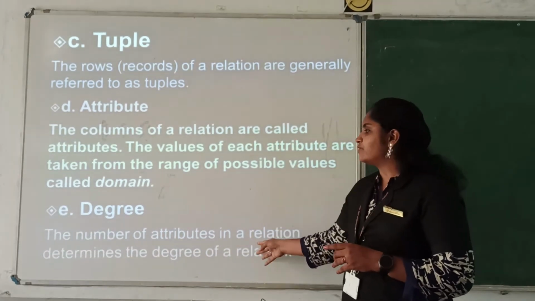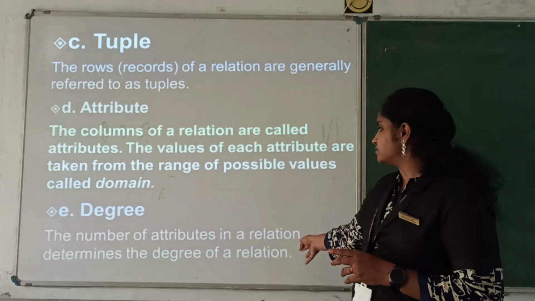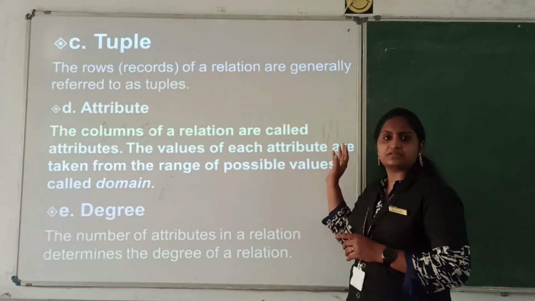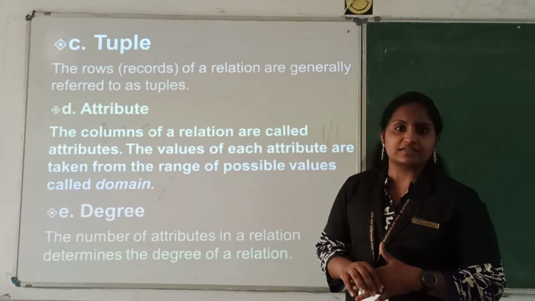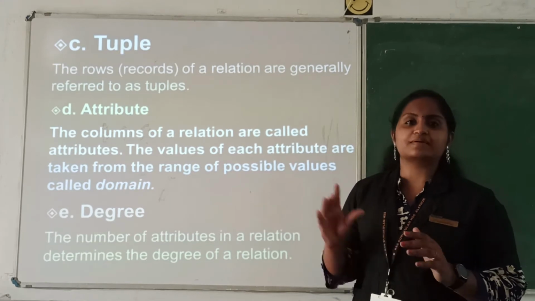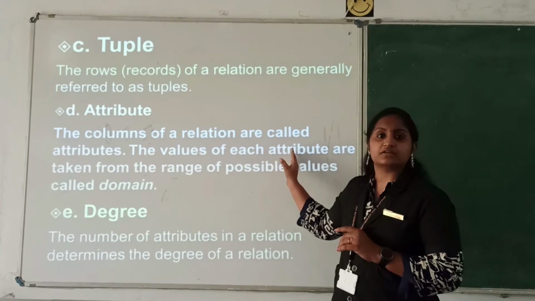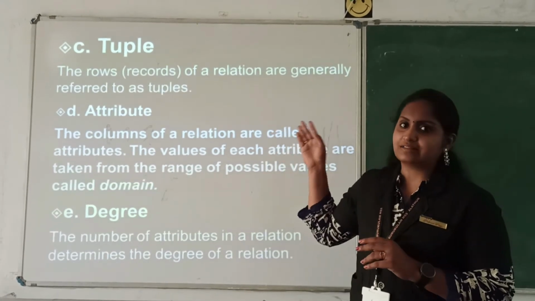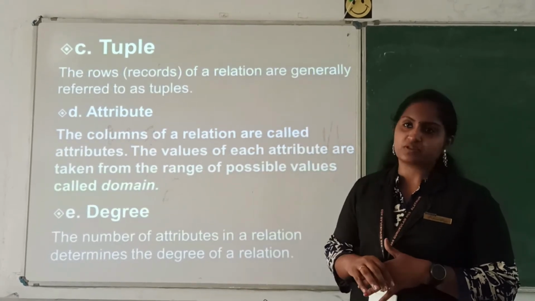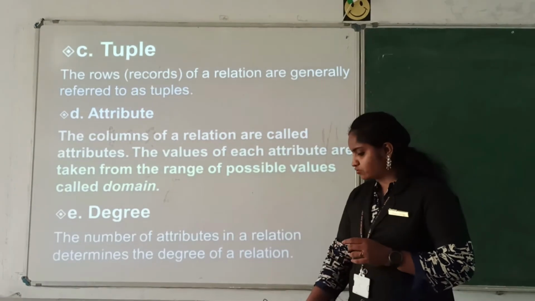Clear? And another one is degree. Degree means the number of attributes. That means the number of columns is known as degree. So during the exam they will give you a table and ask what the degree is and what the cardinality is, that is the number of rows. Okay, next we are going to discuss that.